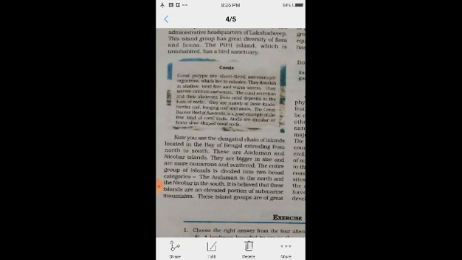The entire group of islands is divided into two broad categories: the Andaman in the north, and Nicobar in the south.